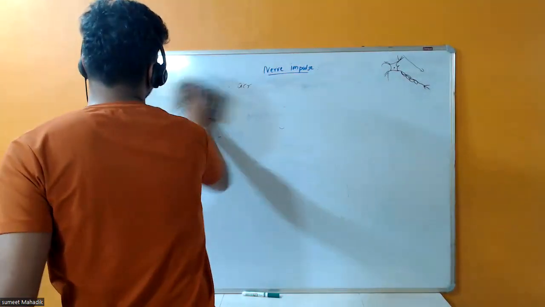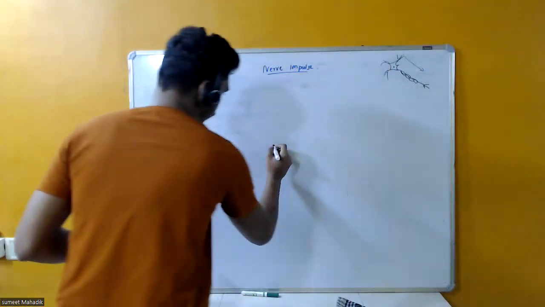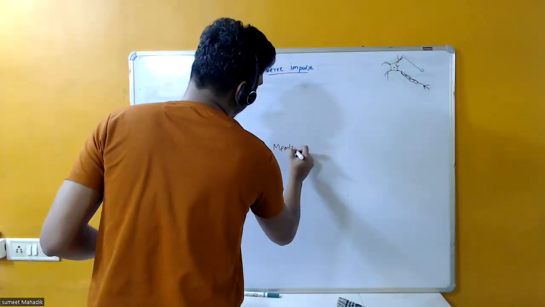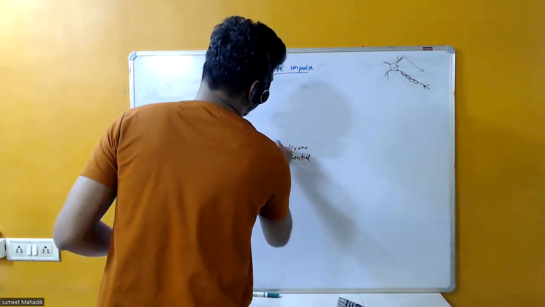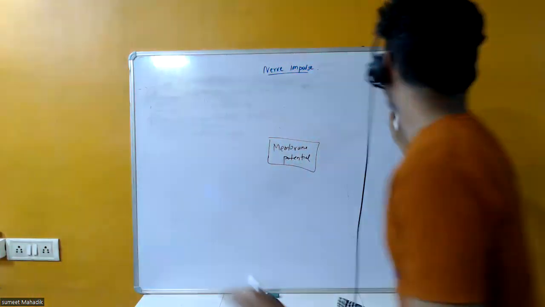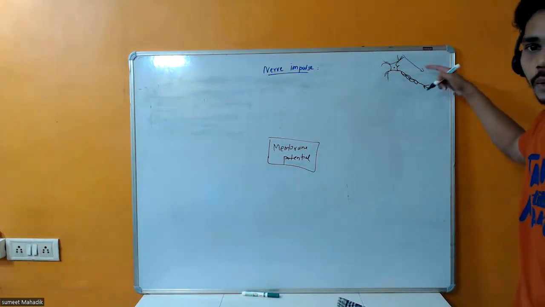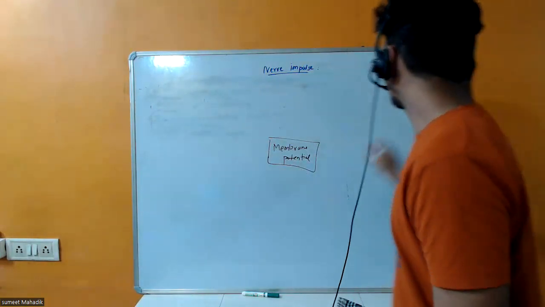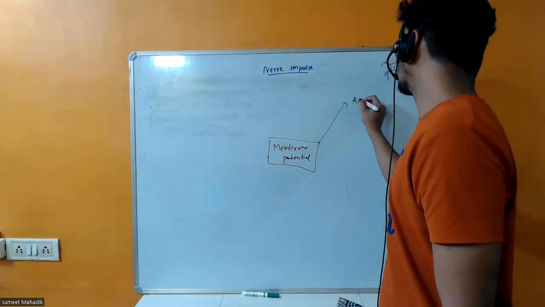Yes, my dear students, now let's go to the membrane potential. Now, membrane potential. So before I go to membrane potential, what is membrane potential? Now, first of all, what is this? I told you the direction of the impulse is going to pass like this, right? So I'm going to use these things, okay? So first, a resting potential.